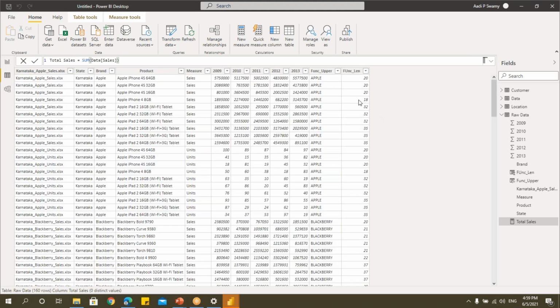So here, can you see that I don't have the column that is total sales? But if you see here, I am getting this here in this place. I can see that there is a measure.